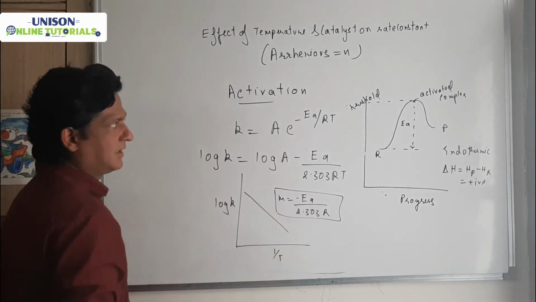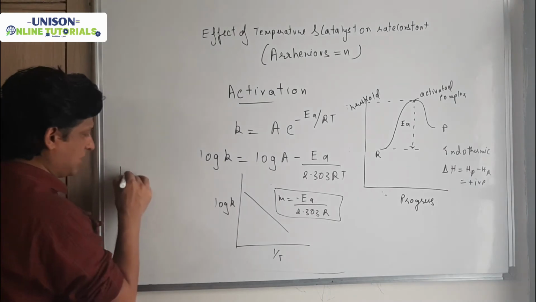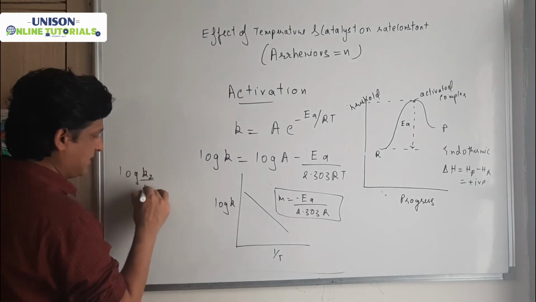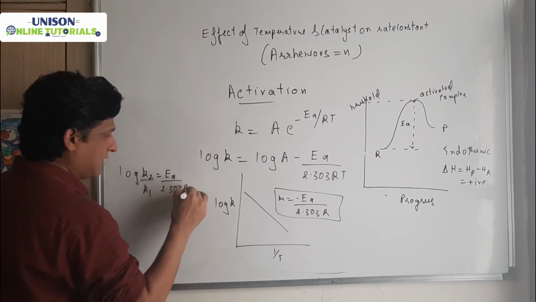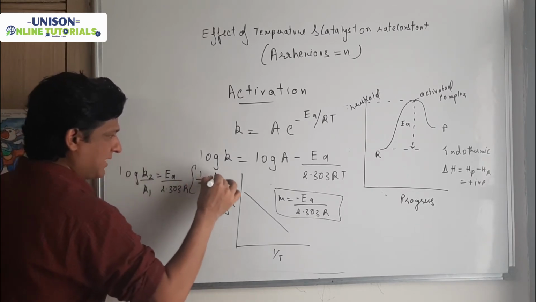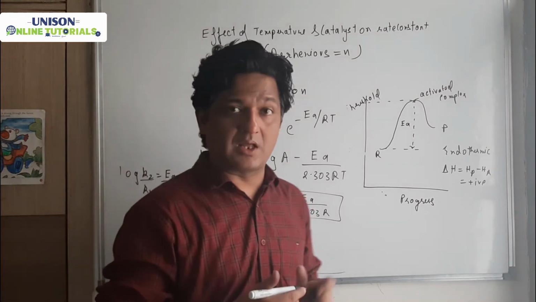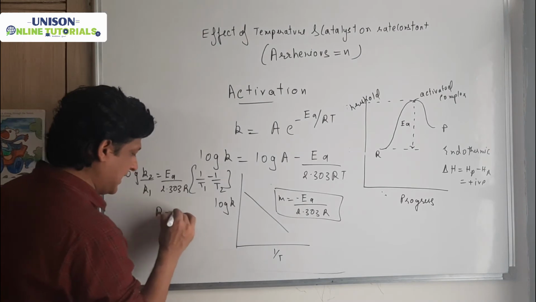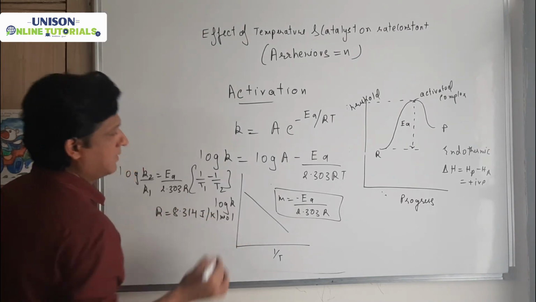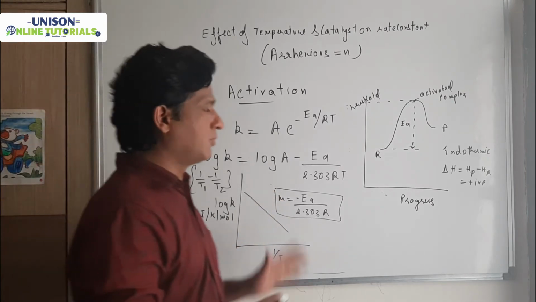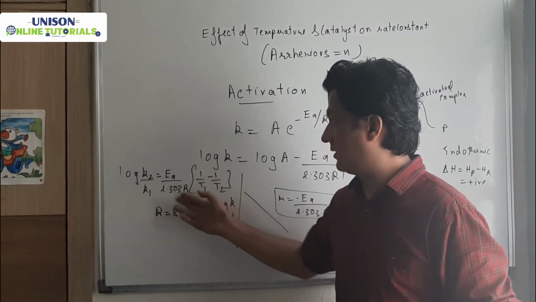At two different temperatures we can have the equation log K2 by K1 equals EA upon 2.303 R into the bracket 1 upon T1 minus 1 upon T2. Always remember, T1 and T2 you have to take in Kelvin, and the value of R is 8.314 joule per Kelvin per mole. The graph is also important according to boards, and the numericals also come on this equation.